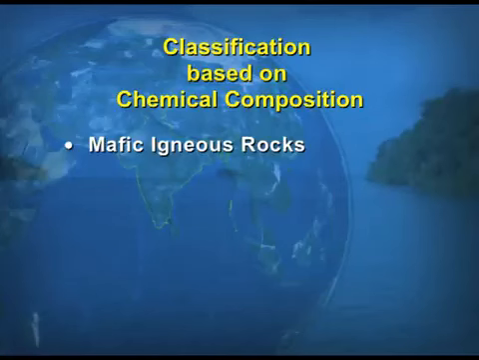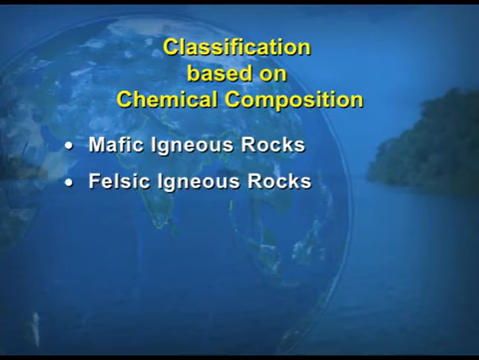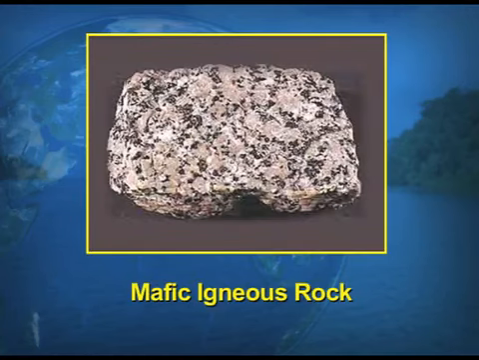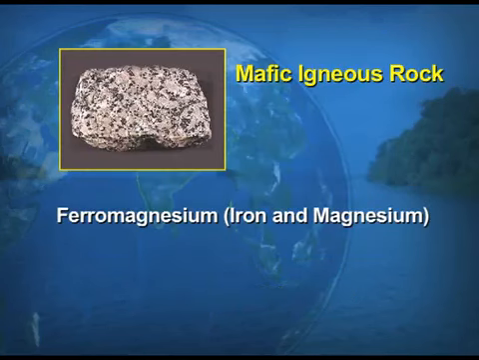Now we take up the classification which is based on the chemical composition. So dear students, on the basis of the chemical composition, the igneous rocks can further be divided into two types. One is the mafic igneous rocks and the second is the felsic igneous rocks. Now look at the screens and you can view how the mafic igneous rocks look. Mafic igneous rock means it's a combination of iron and magnesium, so it is called the ferromagnesium mafic igneous rock.